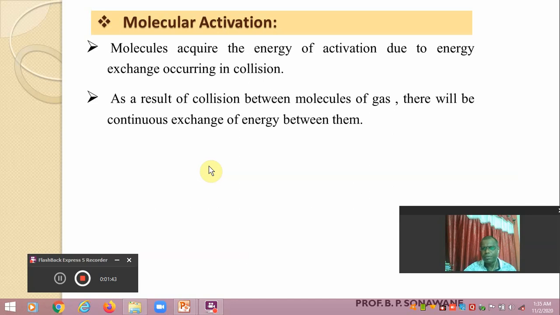Here we already discussed the collision theory, and according to the collision theory, collision between the molecules takes place and this collision is responsible for the rate of reaction.